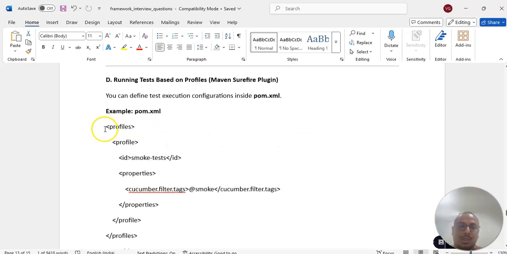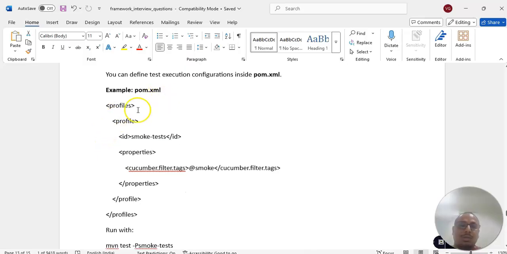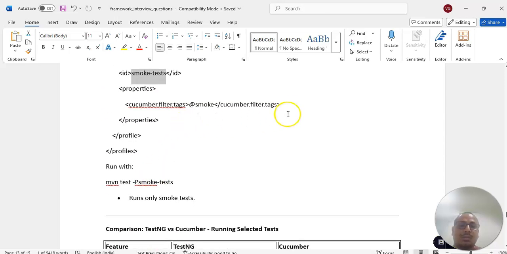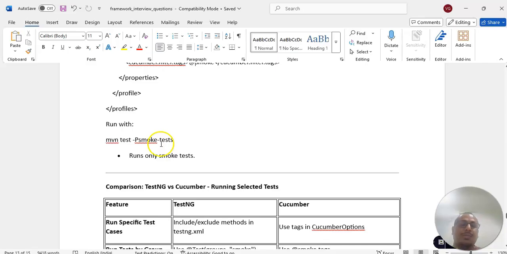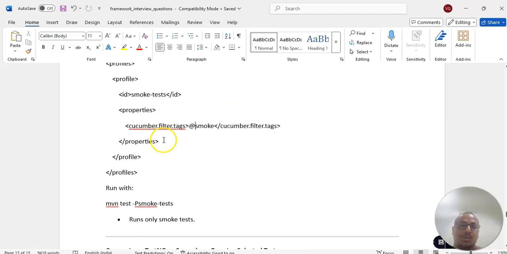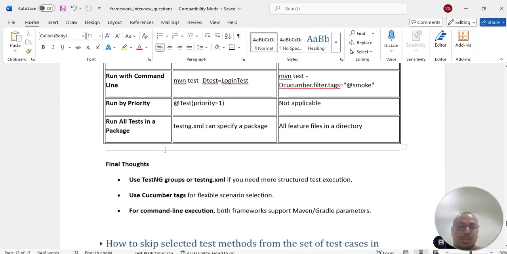Running based on profiles, we can also use Maven profiles. If we have an idea about profiles, we can create the profile in the pom.xml. In the profile section, the id is smoketest, and the property is cucumber.filter.tags=@smoke, to run the smoke tests. While running mvn test -P smoketest, using the id of the profile, it will run the cucumber filter tags we have given, smoke. Like this we can run particular test cases in Selenium or Cucumber.